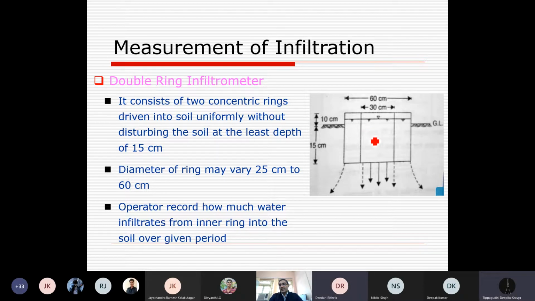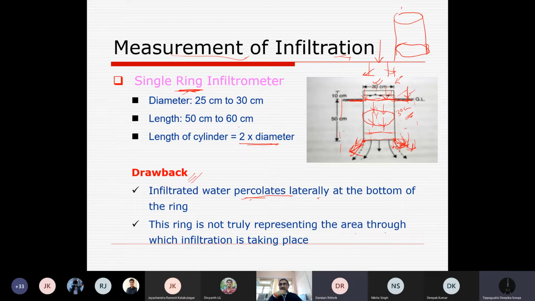So now in this particular case, we have two rings. Sir, if we have the opening at the entrance of the soil itself, then the infiltration will be more in the first case. Just like, if we assume we have the exit at the entry, at the surface itself, then the infiltration may be more. Sir, if we assume the ring outlet is at the entrance, at the bottom itself.